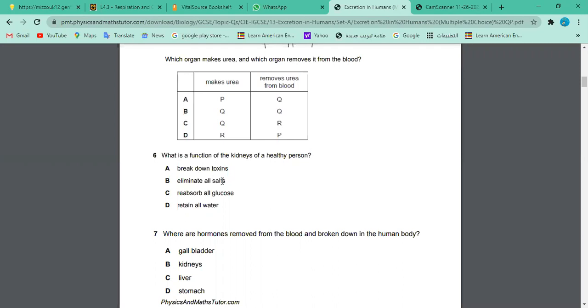It's not healthy to eliminate all salts from your body. Retain all water. And you could also think about the kidney function, the urine. Urine contains water, so it's not retaining all water. If it retained all water, there would be no urine formation at all. How would you get rid of toxins then?